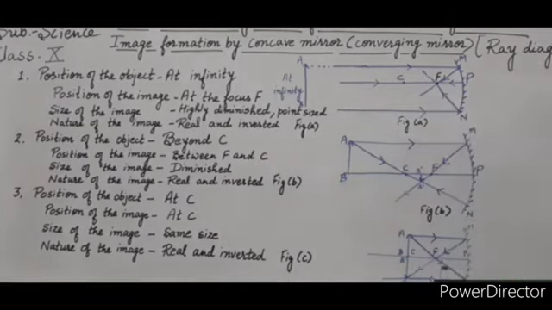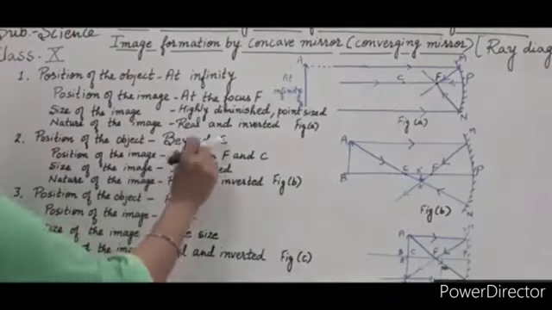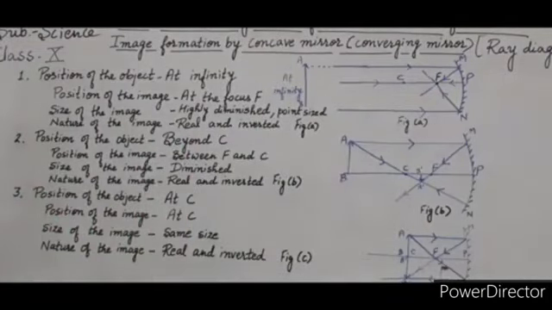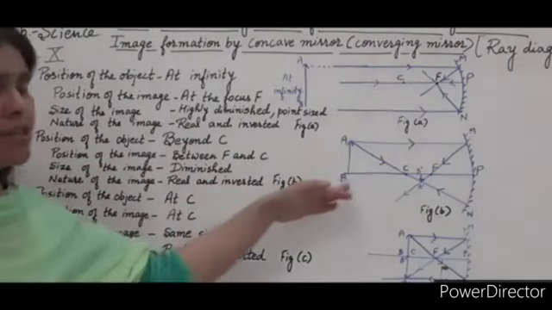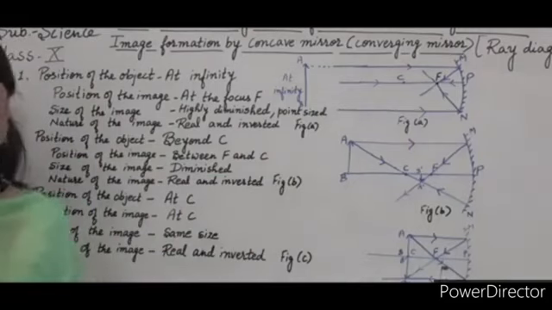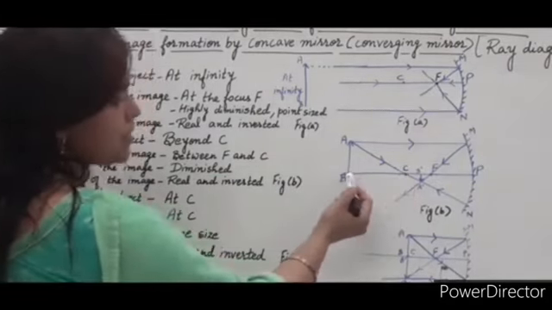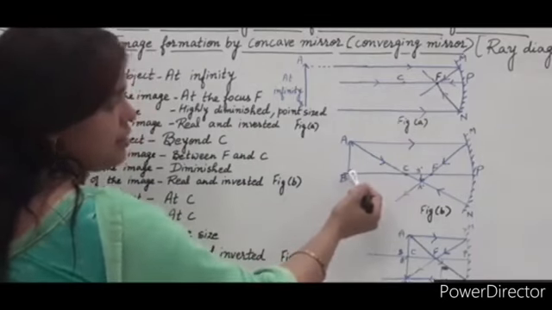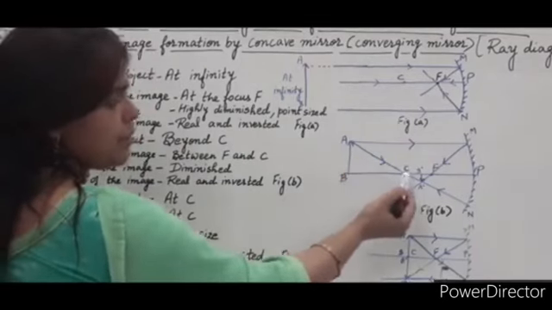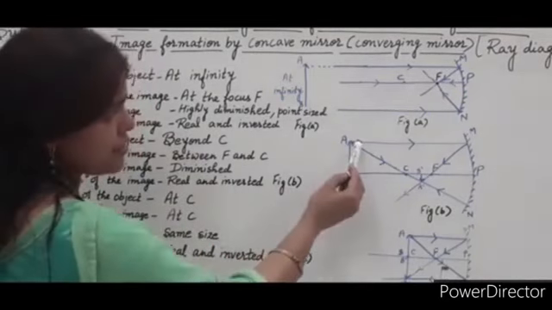Now the second case, when the object is placed beyond C. When the object is placed beyond C, where does the image formation take place, what is its size and what is its nature? Now this is C, center of curvature, and AB object is placed beyond C. Now two rays are required. First ray,